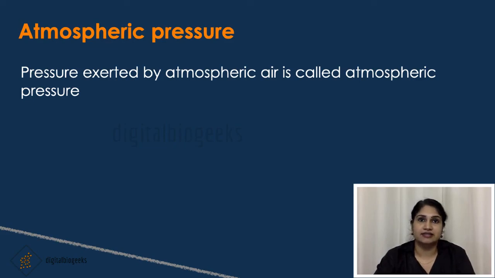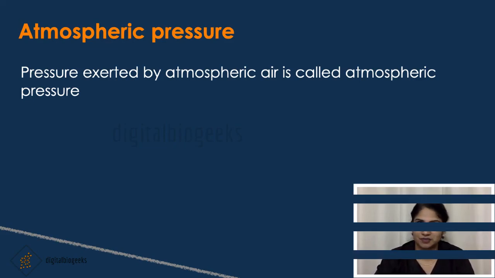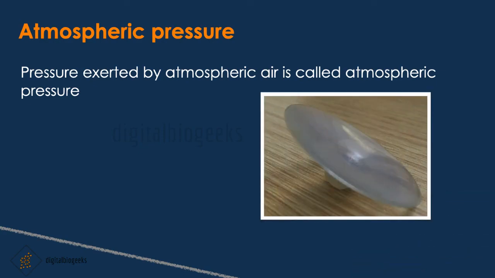To understand the magnitude or the strength of atmospheric pressure, let's do one experiment. Take a rubber sucker, then push it hard to a smooth surface. What will happen? The sucker will stick to the surface, right? And it gets flattened. This is because the air inside the cup between the surface will escape out.